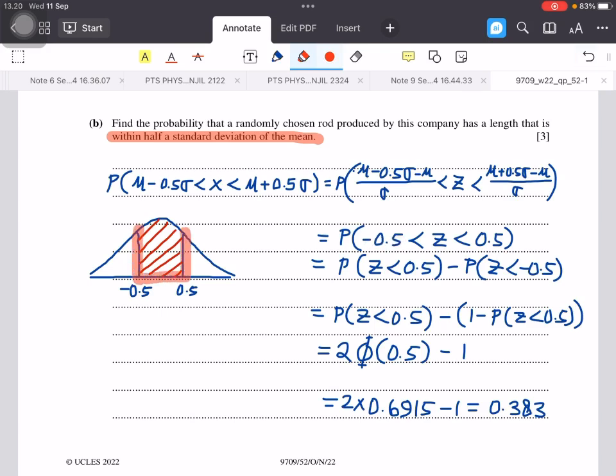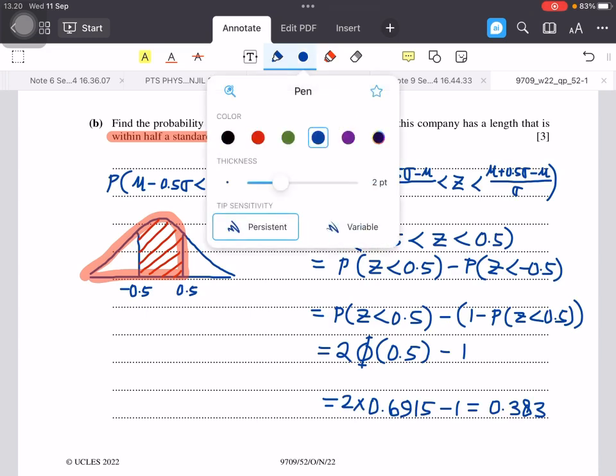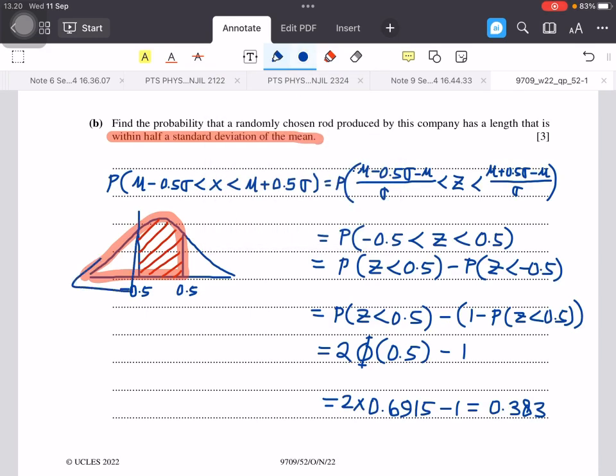The shaded area can be found using probability Z less than 0.5, this part, minus probability Z less than negative 0.5, the unshaded one.